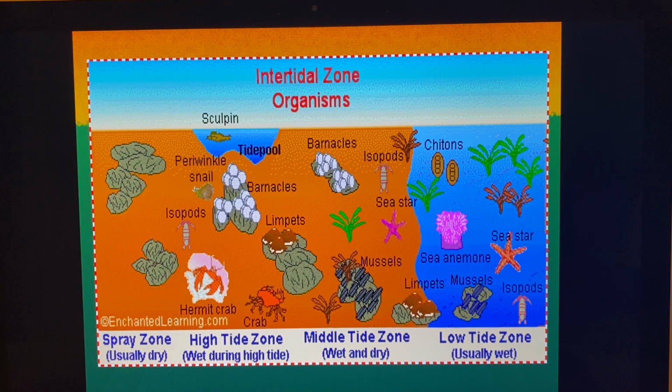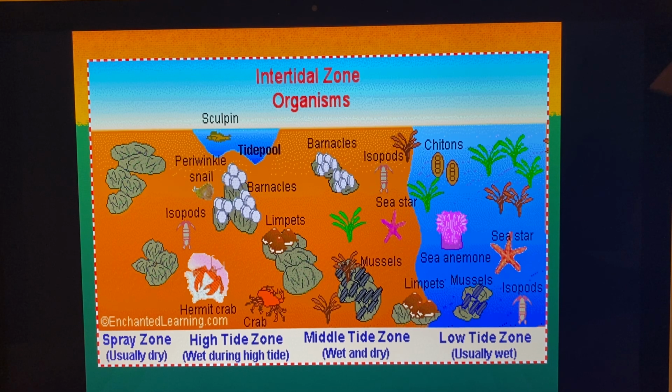So here's some more, you can just look at this picture, intertidal zone organisms. You can see where you'll see all these different animals. You'll see usually the drier zones to the high tide, the middle tide to the low tide. This is when the tide comes in, and then you'll find all these things: mussels and sea stars and barnacles, limpets, periwinkle snails, hermit crabs, mussels.